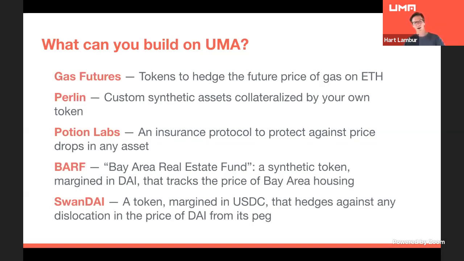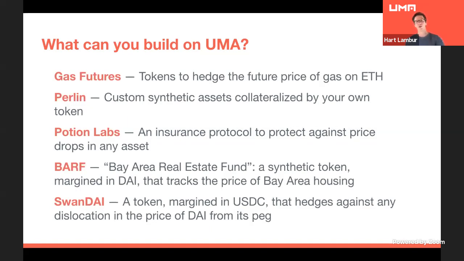Potion Labs came out of the ETH Global Hack Money Hackathon earlier this year. And it's a pretty amazing insurance protocol that invented almost a new form of put option that can protect against price drops in any asset. And the reason they're able to do this is because they can make it hyper capital efficient, because they're not pushing prices on chain all the time. And they can also make it super extensible. So their design will let you insure the price drop of any ERC20 asset, which I find pretty fascinating.